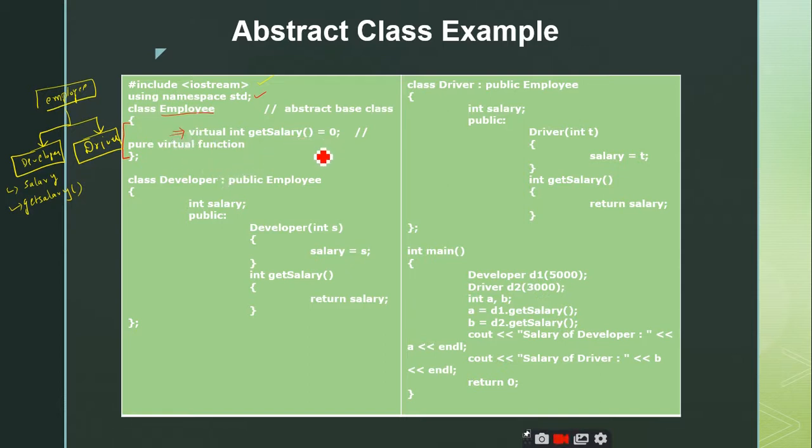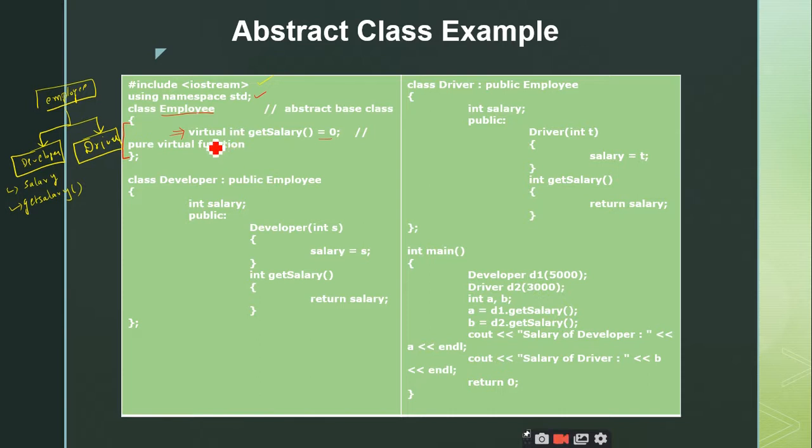Is it a pure virtual function or not? How can you identify it is a pure virtual function? The virtual keyword and equals to 0. Yes, two points you should remember: since it is a virtual function, it should have the virtual keyword preceding the function declaration, and it should be followed by an assignment of 0, right? And there should not be any definition for this function. Such functions we call abstract functions or pure virtual functions or do-nothing functions. Anything is okay, but we are accustomed to the term pure virtual functions. Let us proceed our discussions with the pure virtual functions only.